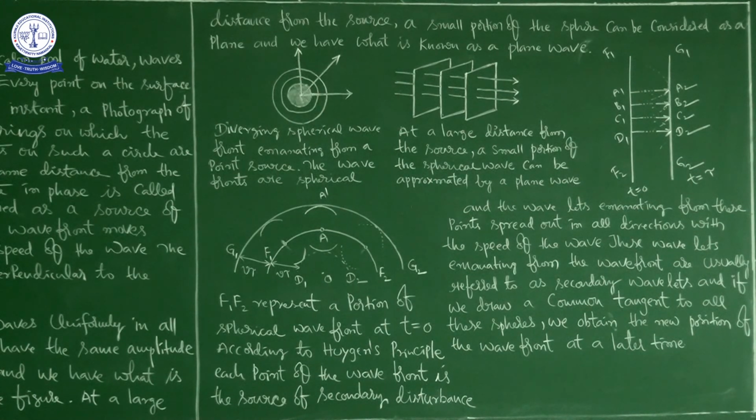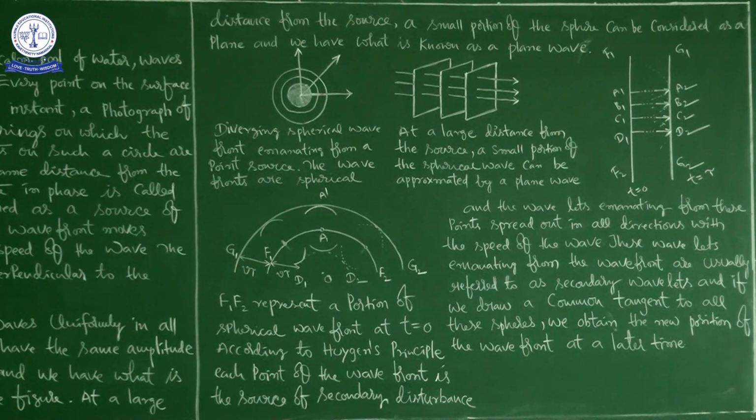Okay. So till now I explained according to Huygens principle how the next wavefront, I mean after a certain time t is equal to tau, is going to form. It is a wavefront at t is equal to 0 and it is a wavefront at t is equal to tau, just by drawing lines, because v is the speed of the wave and tau is the time, you are getting G1, G2. This is F1, F2 at t is equal to 0, and this is at t is equal to tau.